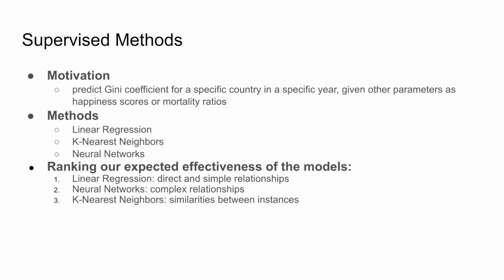Due to the limited data points available in the high dimensions of data, we expect the k-nearest neighbors to perform the most poorly. We expect linear regression to perform the best because most of the parameters we'll be using would likely be closely related to Gini coefficient.